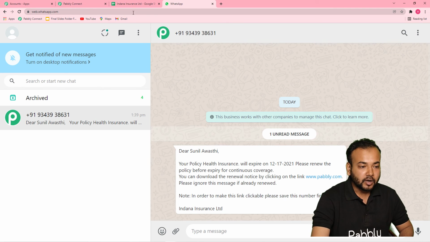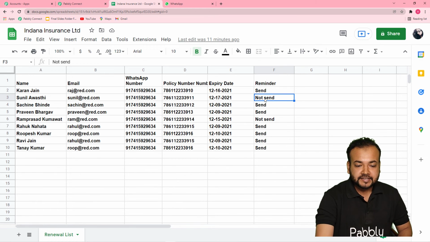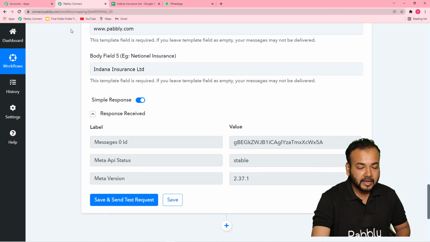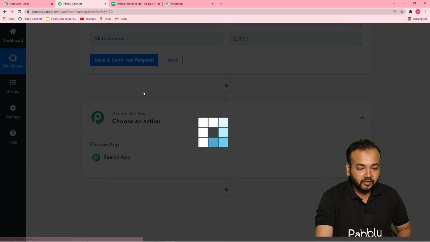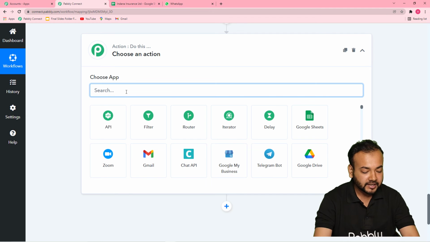Now we want to update in the sheet as well that the person who has to receive the message has received the message from our side. Okay, so guys, we want to change this status of this row from not sent to sent. For that, what you have to do is go to Pabbly Connect again and click on this plus icon, and from this another action window I'm going to choose my Google Sheet again.